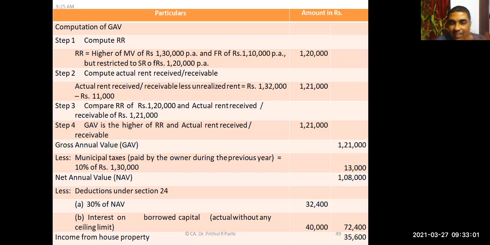Yes, sir. Okay, so you have to remember, if it is a self-occupied property, you have to take it up to 2 lakh rupees only. But if it is a let-out property, do not keep any limit. The entire amount will be deducted. Is it clear to you? Yes, sir. Okay, any query you have?